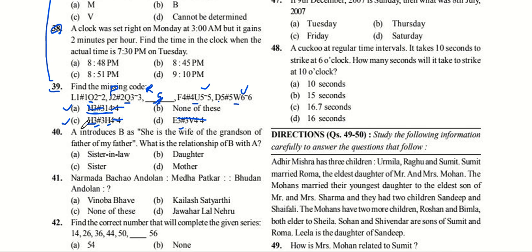So both of them are wrong, and none of these is the correct answer, because OPQ, one is omitted, R is omitted, VW. Yeah, correct. All right. So this is the wrong option. So none of these will be the correct answer for this type of question. You can go ahead with this.